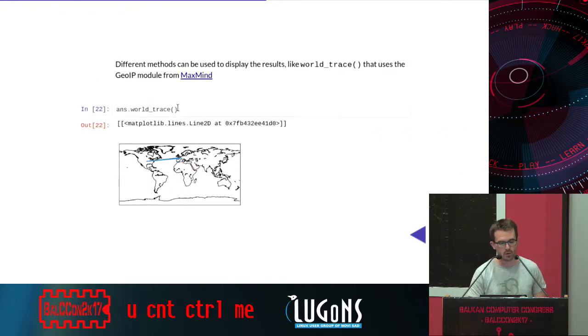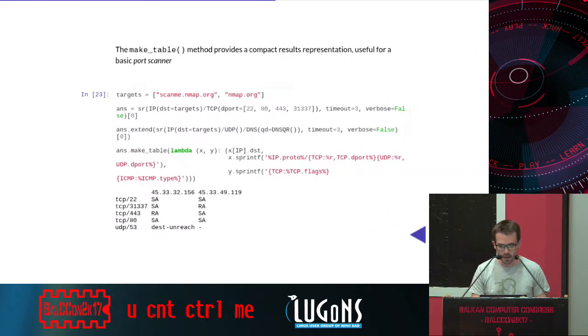So if I'm calling world trace on the ANS answer list, I will get that. That's a representation of the traceroute on a world map using data from GeoIP. So it's kind of nice and simple. What next? Because everything is a list, everything is a Python list with Scapy, we can do some nice manipulation.